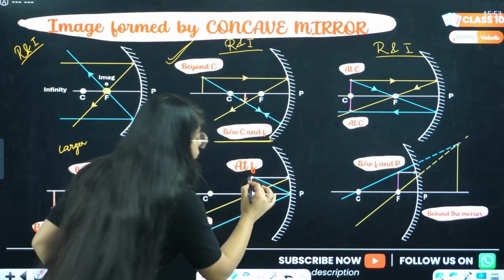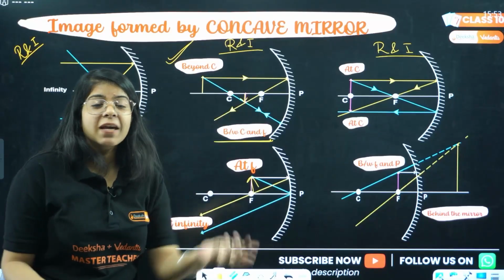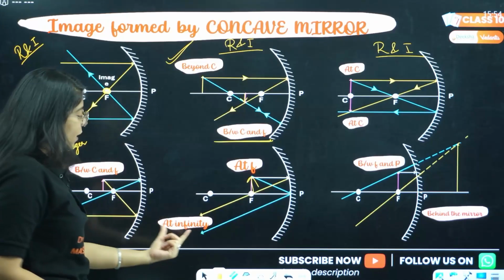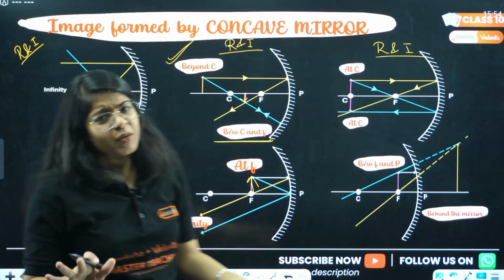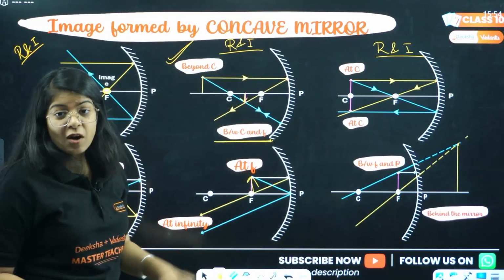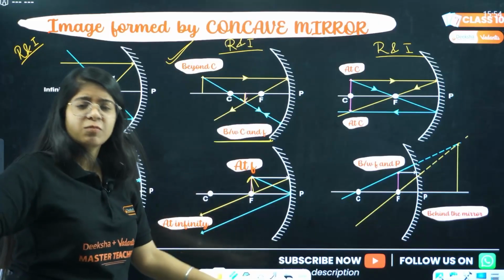Fifth case, now the object is at focus. Now the image either won't be formed or it will be at infinity. You can write at infinity. According to the new NCERT, let's just write not formed. So in this the image will not be formed. If they are still asking the size, let's write extremely large.